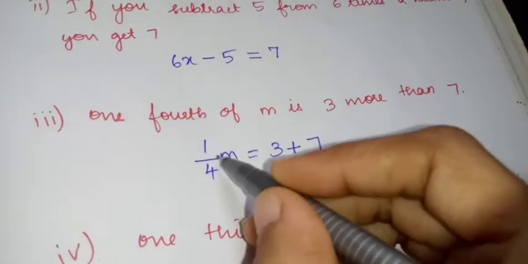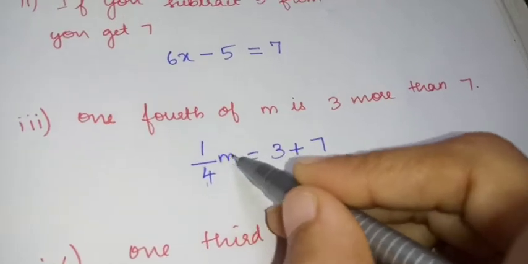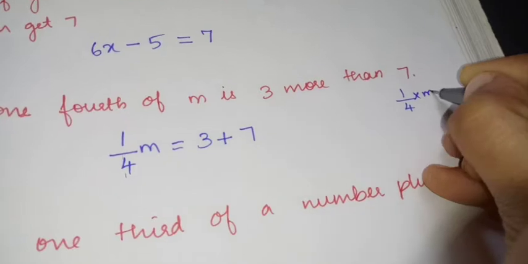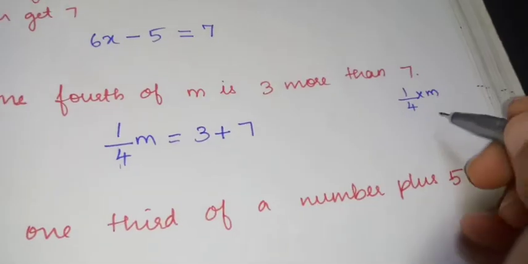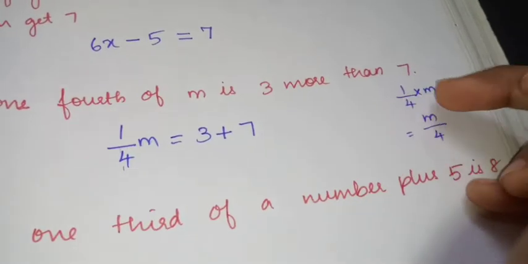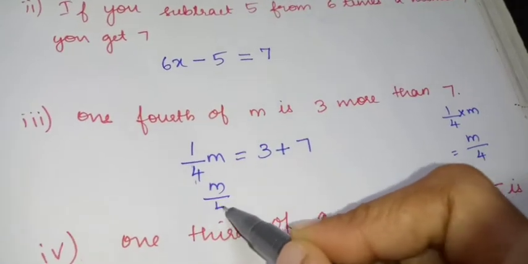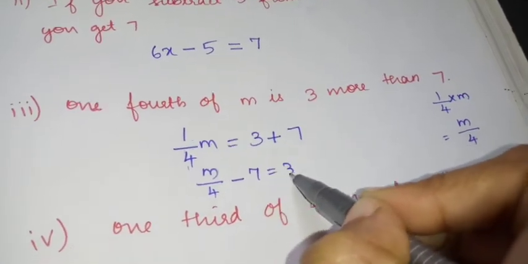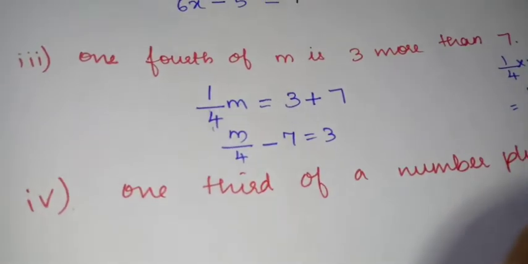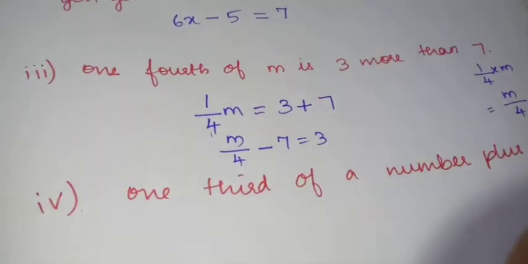In your textbook they have given 1/4, what is this? This is 1/4, one fraction, into m. Okay, the actual meaning is 1/4 m means 1/4 into m. That is the meaning. But 1/4 into m is m/4 only, no? 1 into m, 4 into 1, 4. So it is m/4. So 1/4 m will become m/4 minus 7 equal to 3. Because this plus 7, if it goes that side, it becomes minus 7. This is how they have written. You can write like this also, no problem. This is also an equation.